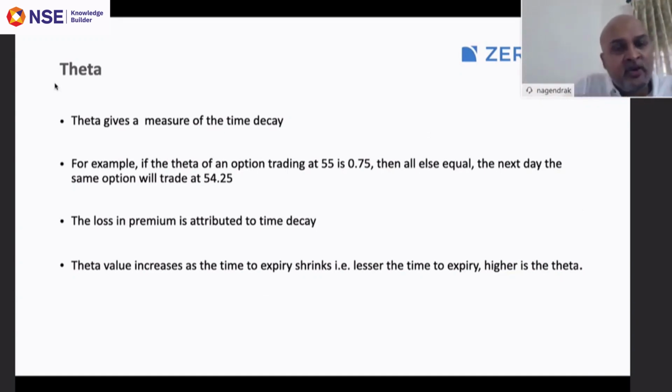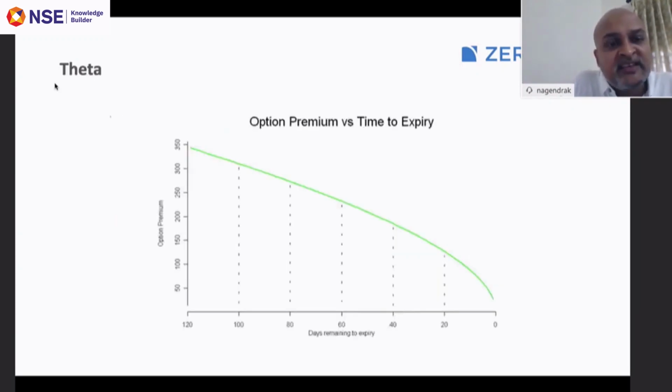Because you showed the graph that the longer the duration, the higher the theta factor versus a monthly contract. The reason I am asking is that NSE is launching a monthly contract, whereas the incumbent exchange already has a bi-monthly contract. Just to clear those differences, does theta come into play when pricing a bi-monthly contract versus a monthly contract?